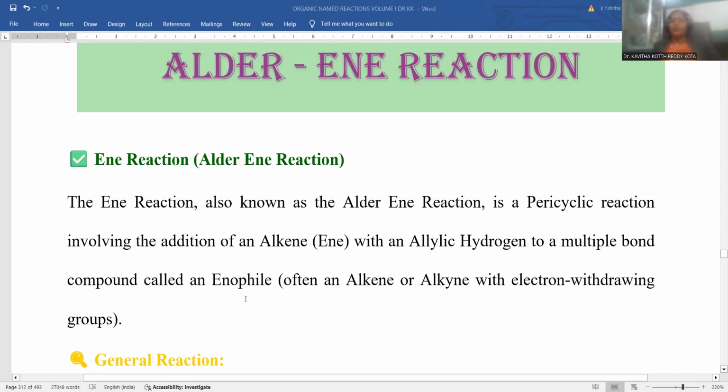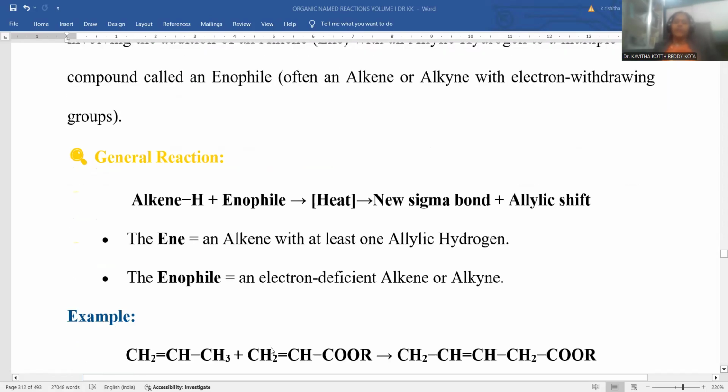These two are treated together. Often an alkene or alkyne with electron withdrawing groups is taken, so that the aldol-ene reaction takes place.